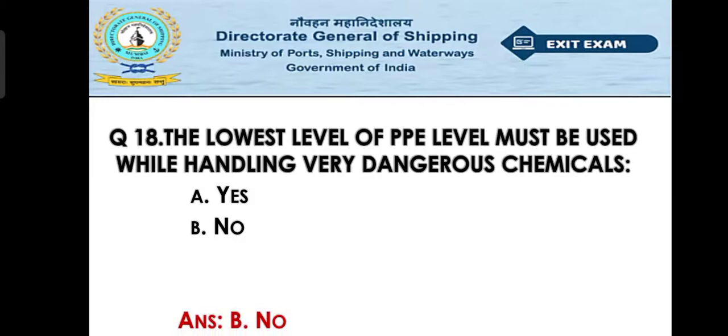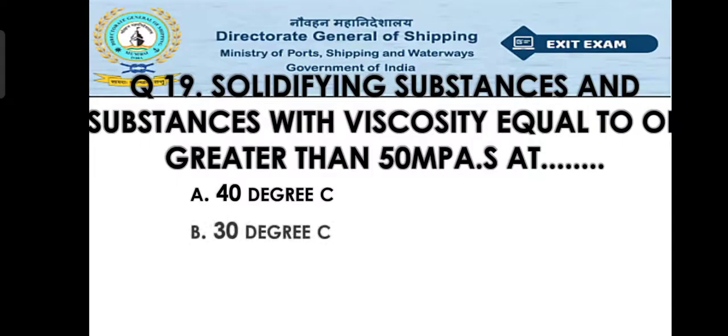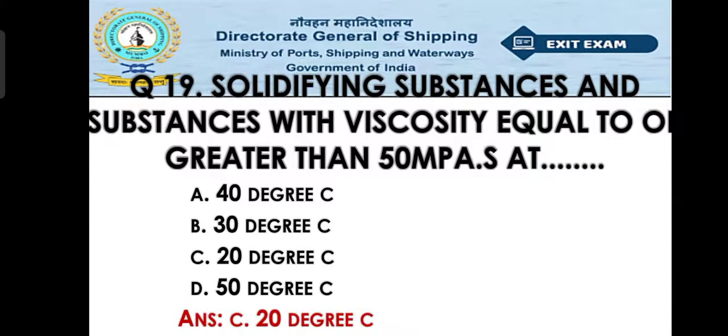Of course, that will be no, because we do not wear the lowest level of PPE even in general, and when we are handling dangerous chemicals, we will of course use the highest level of PPE. Now move to question number 19. Solidifying substance and substance with viscosity equal to or greater than 50 MPa at dash. Option A 40 degrees Celsius, option B 30 degrees Celsius, option C 20 degrees Celsius, option D 50 degrees Celsius. So the right answer will be option C, that is 20 degrees Celsius.